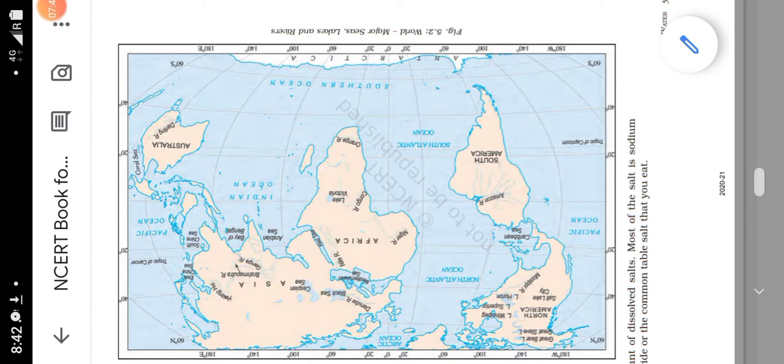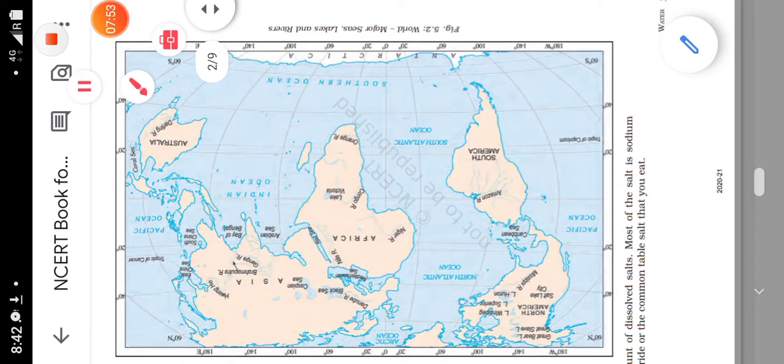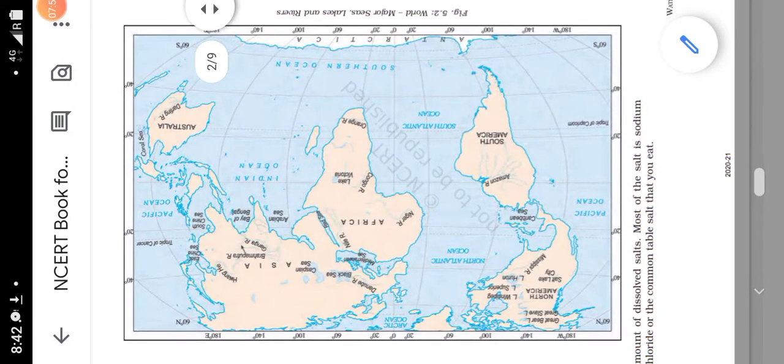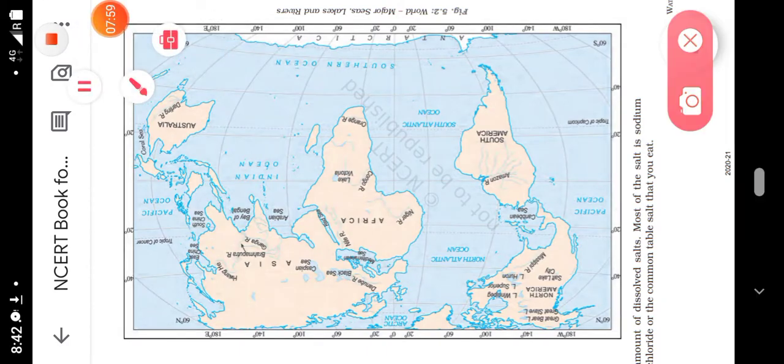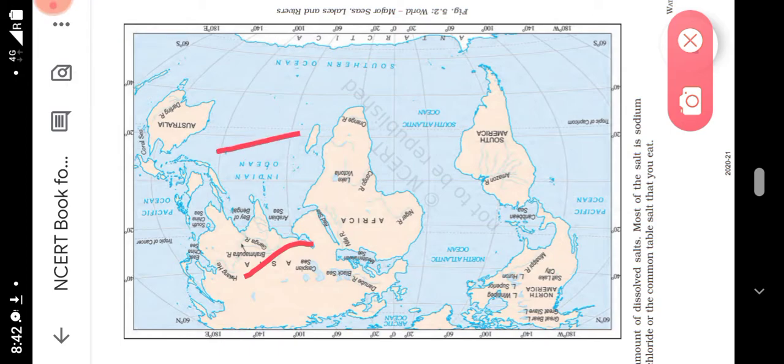Here student, you can see in this map in your book also, the world's major seas, lands, oceans, lakes and rivers. Here this is the Caspian Sea. Okay, this is the Indian Ocean, Southern Ocean. Okay, North Atlantic Ocean, Pacific Ocean, Arctic Ocean.